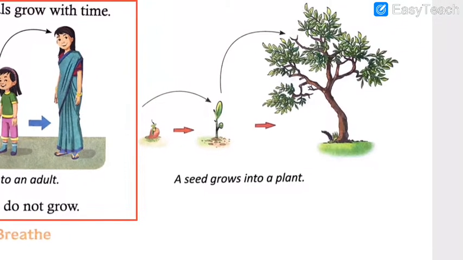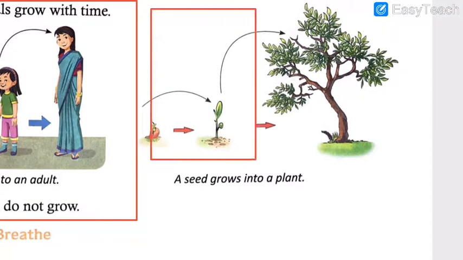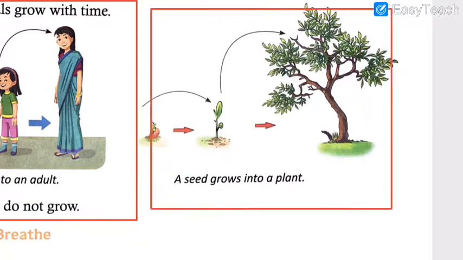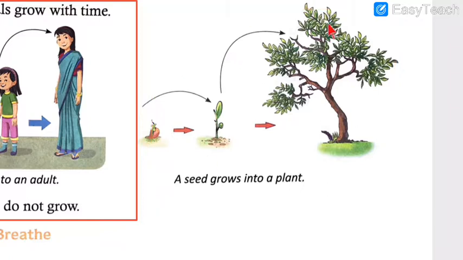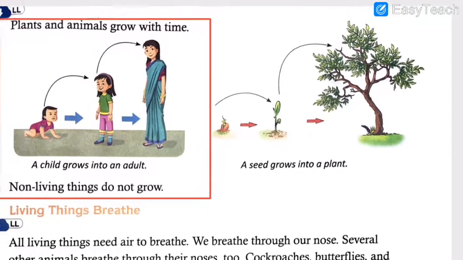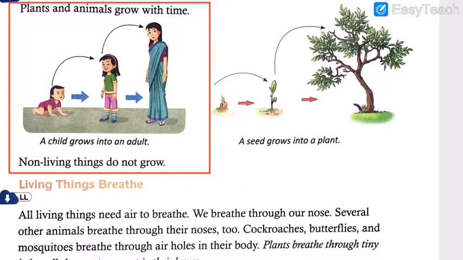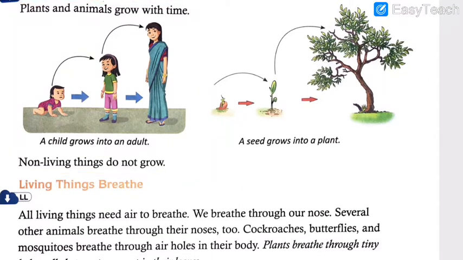Whereas in the second picture you can see that a seed grows into a plant. Now we saw the growth of a human being. Now this is the growth of the plant, the tree. We sow the seeds, it grows into a big plant and then bigger than it. So if it is a tree, it will grow to its full-fledged size like this. So this was just a picture example for you to understand the growth of living things. So till this we have done in our previous lecture.